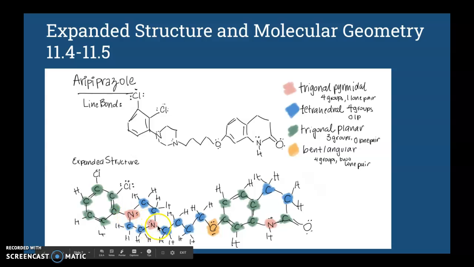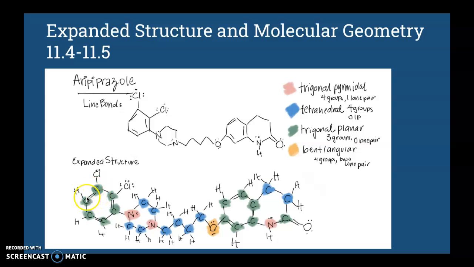As we see that with the nitrogens, and only the nitrogens. Next, we have the tetrahedral, which is when you have 4 electron groups but 0 lone pairs, and that's the case for a lot of these carbons. We have these carbons that are attached to other carbons, nitrogens, hydrogens. We see that right over here, and along this main chain right here, and at the end of this one as well. And then we have trigonal planar, which is when you have 3 groups but 0 lone pairs. So that's the case for here.